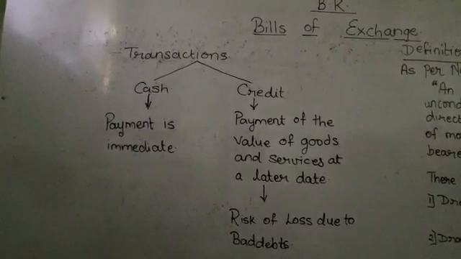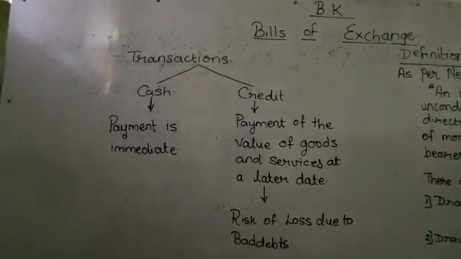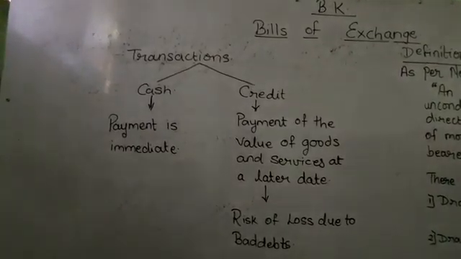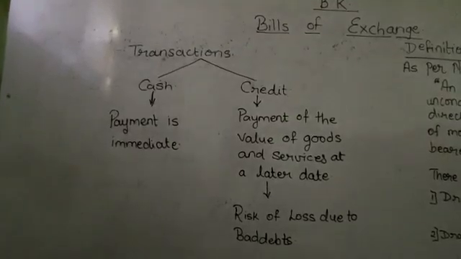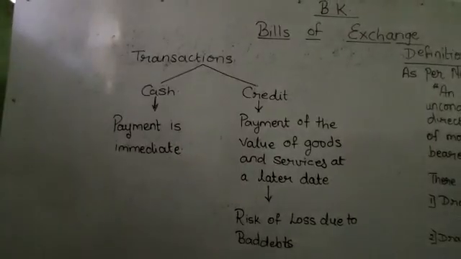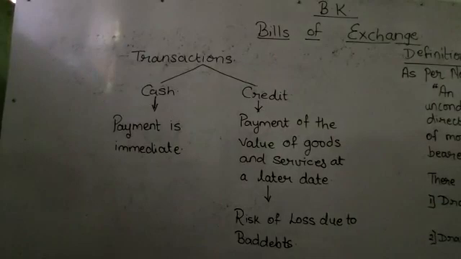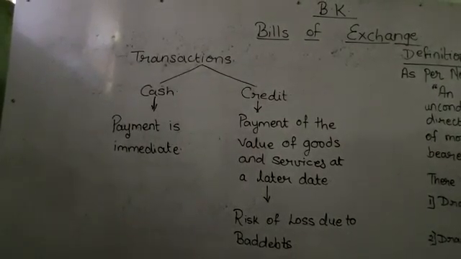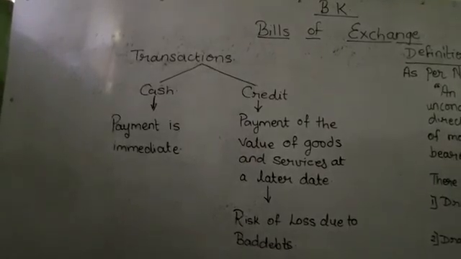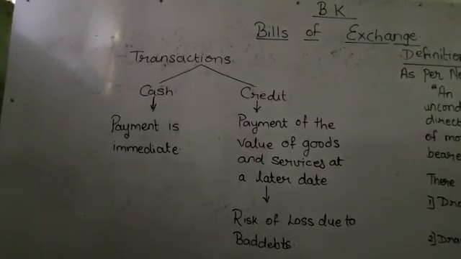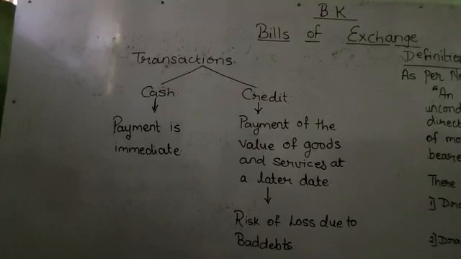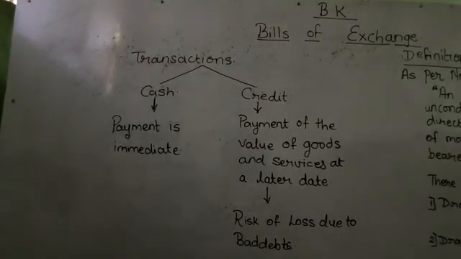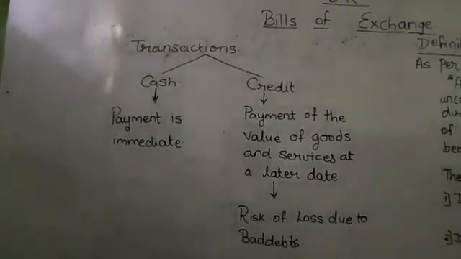Now, cash transaction means where the payment is made immediately at the point of sale. The seller will receive the value or the price of the goods that he has sold immediately at the point of sale, and the buyer will receive the goods and give the money. That is called a cash transaction.